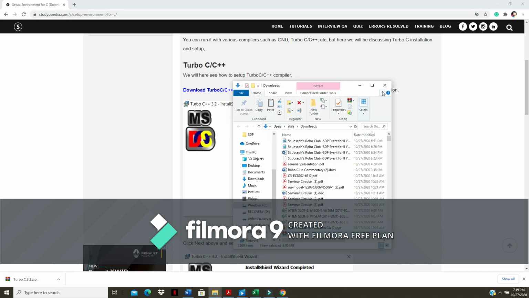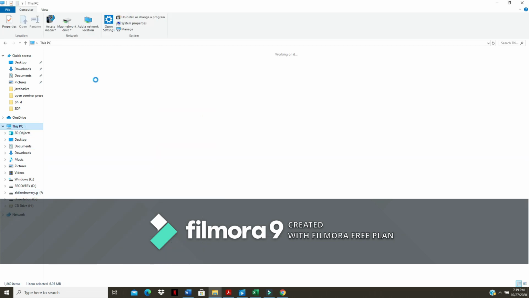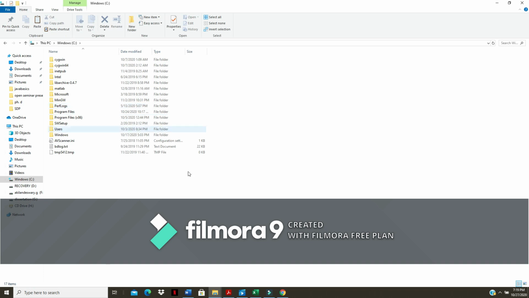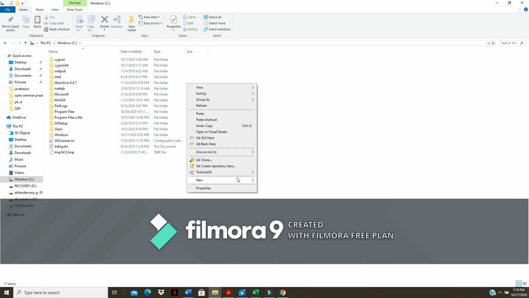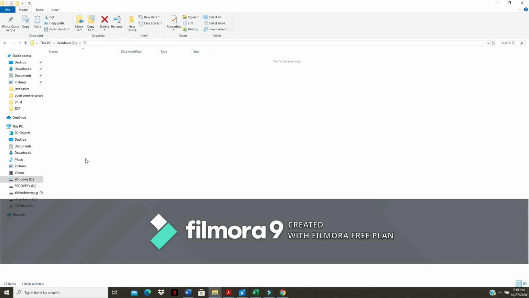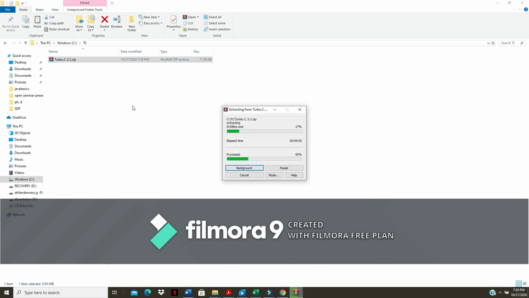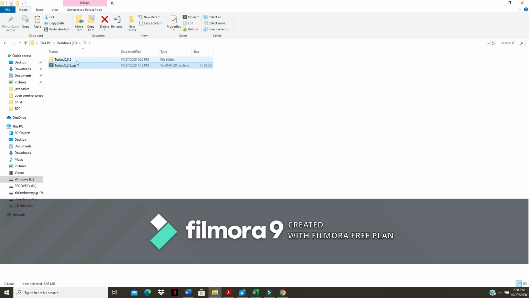Now let me go to that location and copy this folder. Then go to the C drive. In the C drive, create a new folder, TC, and paste it. Now you need to unzip this. Right click, then do extract here. Now you can see this is the folder.